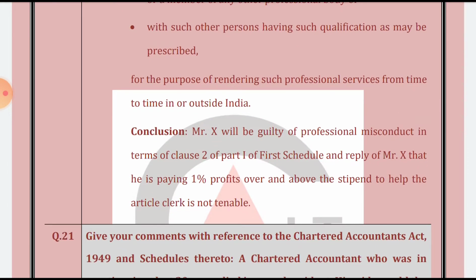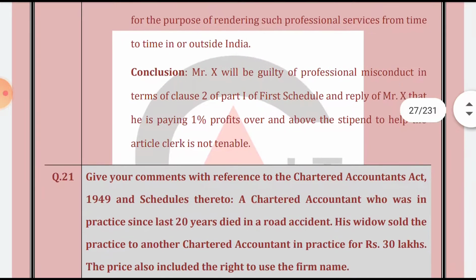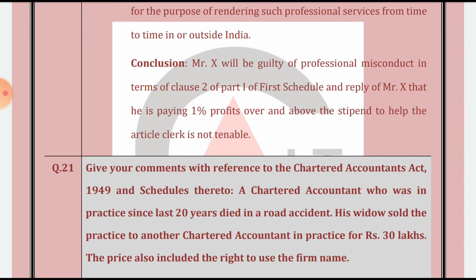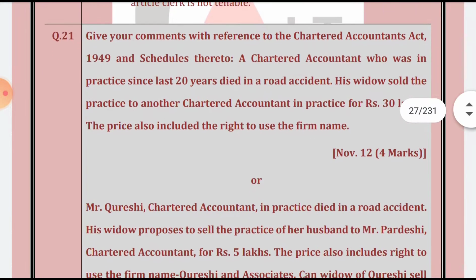This line is also important. Conclusion: Mr. X is guilty of professional misconduct in terms of Clause 2, Part 1, First Schedule of the Chartered Accountants Act, and the reply of Mr. X that he is paying 1% over and above the stipend to the article assistant is not tenable. See, this explanation cannot be tenable. He cannot share his fees or the profits of the professional receipts.